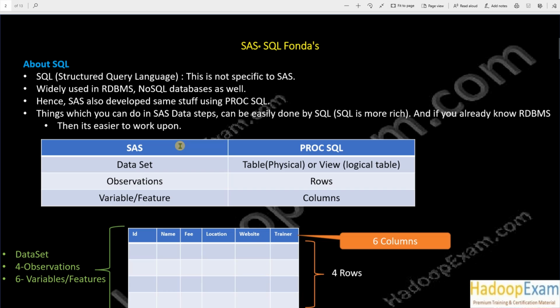Okay, so SQL is widely used in RDBMS and NoSQL databases. Now onwards, you would also use this with SAS. And this is one of the most important topics for the SAS A00232 certification as well.